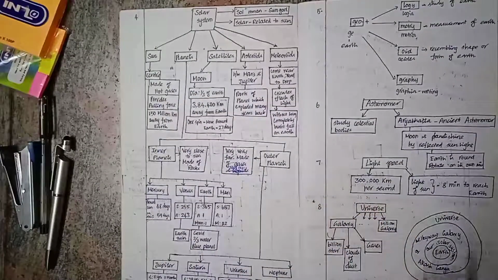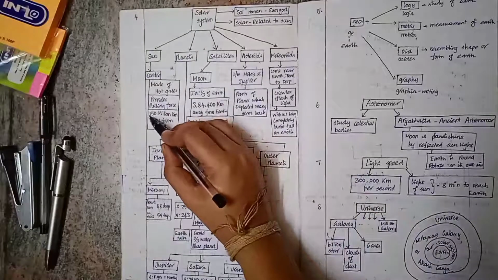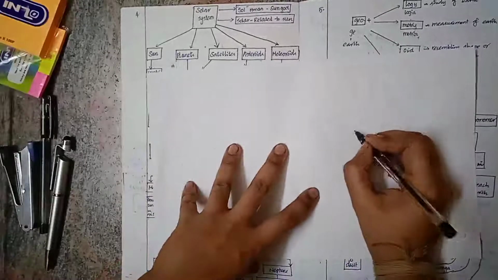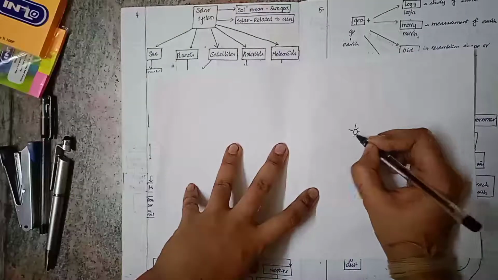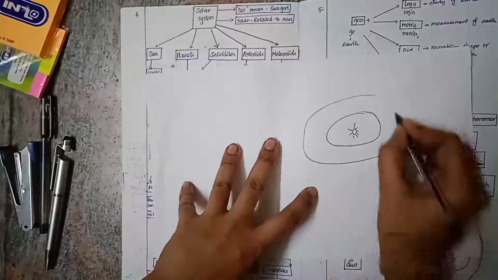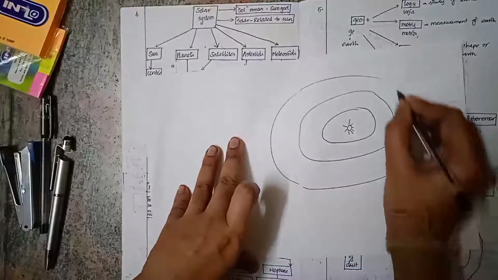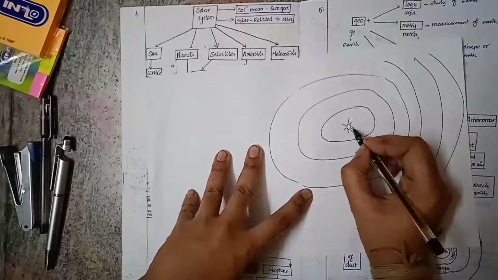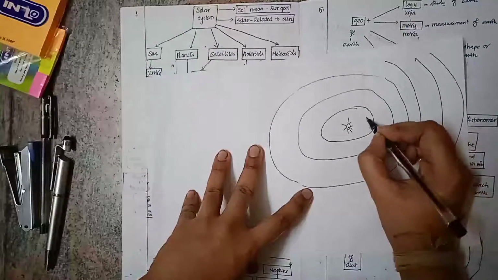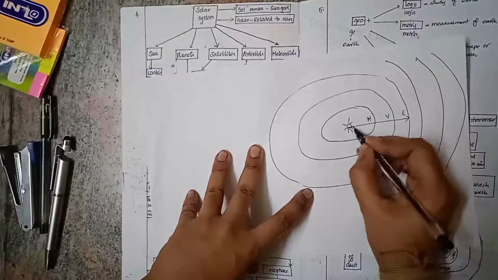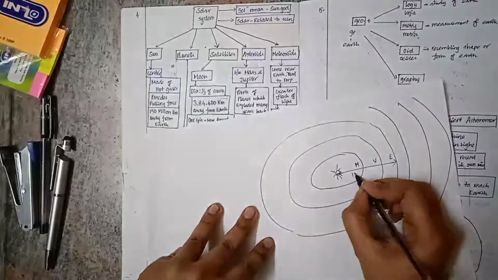And then we have the planets. Before that, the Sun is 150 million kilometers away from the Earth. Here we have the Sun, and around the Sun many planets are rotating. First we have Mercury, then Venus, then Earth. After that we have many other planets. The distance from the Sun to the Earth is 150 million kilometers.